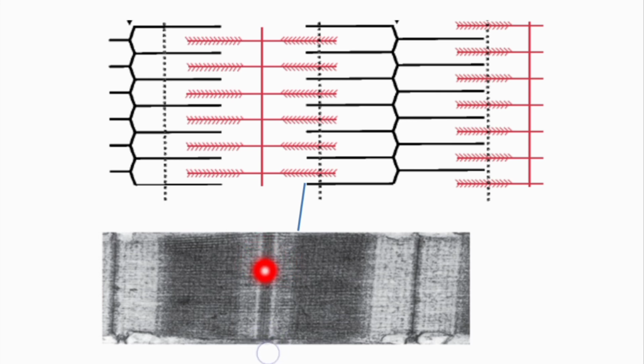This light colored area in the center of the A band, if you focus, you will find that this portion of the A band contains only myosin filaments and no actin filaments.